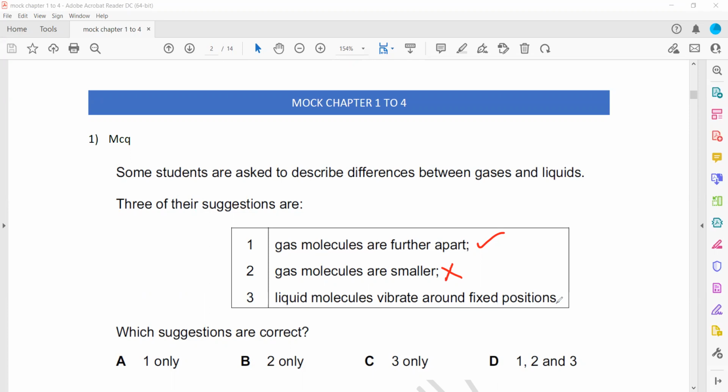Liquid molecules vibrate around a fixed position. That is wrong, because in a liquid the particles can move around each other, move past each other. So only one suggestion is correct, the first one. That's why A is the right answer.